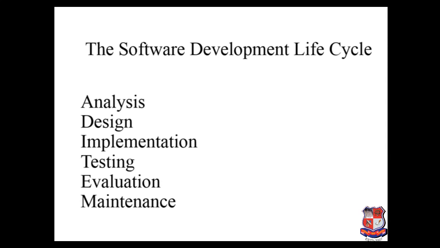So whenever you are using an iterative process, at every successful iteration you are producing a product which is useful to the end user, which is useful to your customer. It must be customer friendly or end user friendly so that each and everyone can use it effectively.